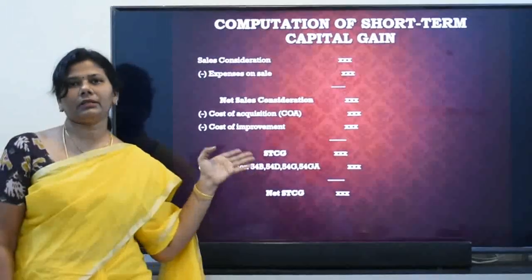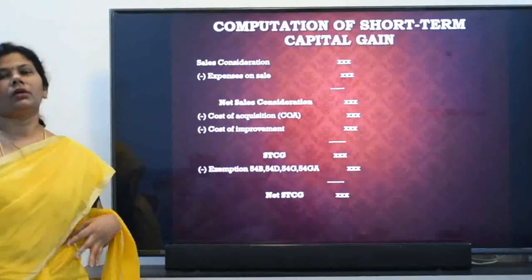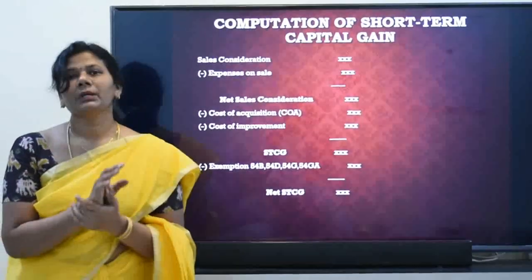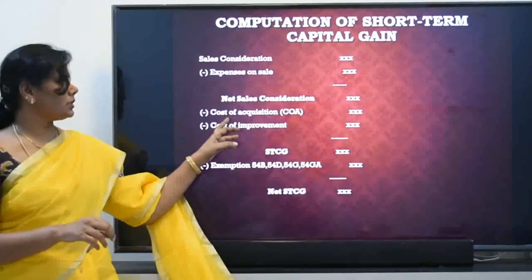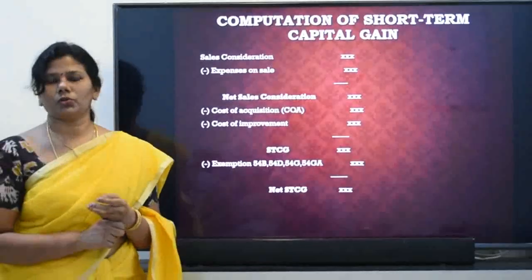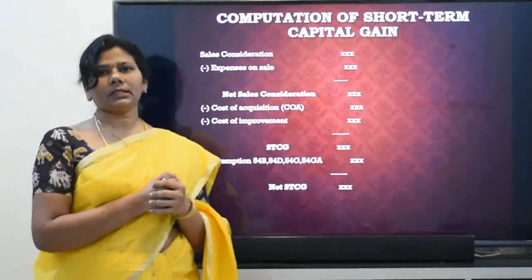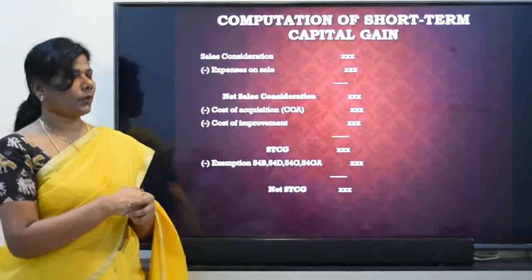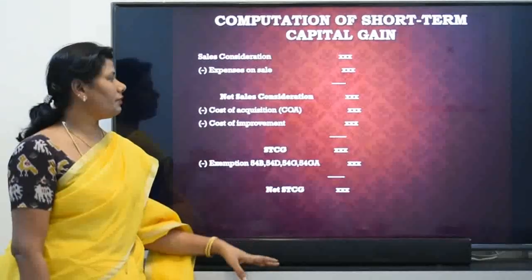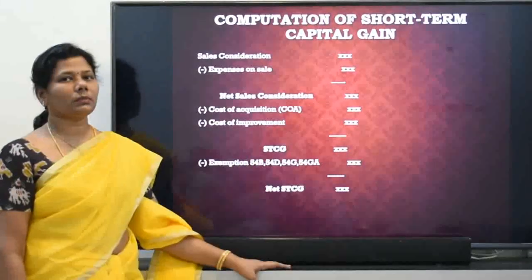After getting the net sales consideration, you have to deduct the cost of acquisition. What is acquisition? Acquisition is nothing but the purchase price. So you have to deduct the purchase price, minus cost of improvement. You have to deduct the improvement cost also. Improvement is nothing but, after purchasing your asset, you would have done some addition to your property, or improvement would have been done. That is called the cost of improvement. That also should be subtracted from the net sales consideration, which will give you the short-term capital gain.